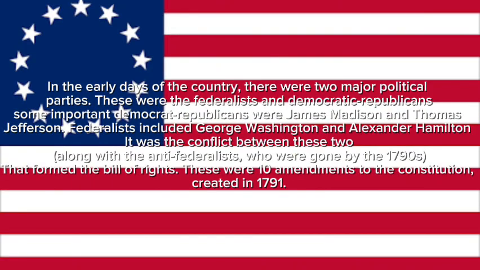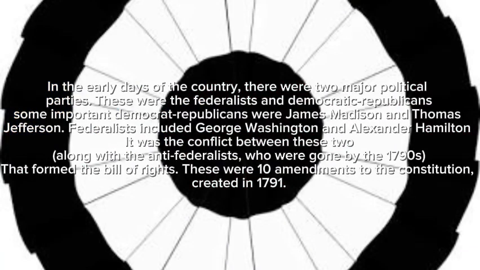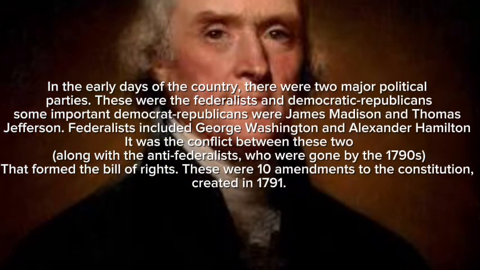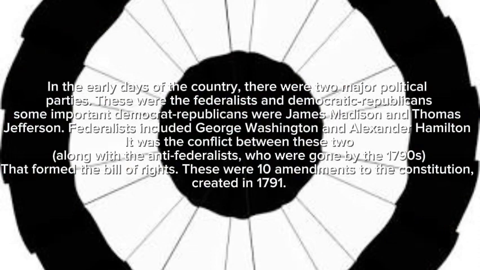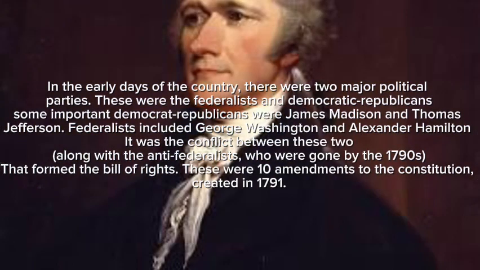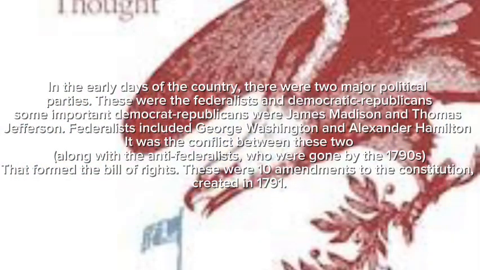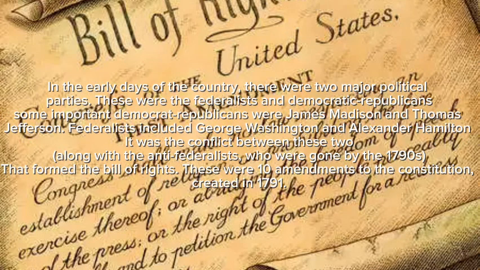In the early days of the country, there were two major political parties. These were the Federalists and Democratic Republicans. Some important Democratic Republicans were James Madison and Thomas Jefferson. Federalists included George Washington and Alexander Hamilton. It was the conflict between these two, along with the Anti-Federalists, who were gone by the 1790s, that formed the Bill of Rights. These were 10 amendments to the Constitution, created in 1791.